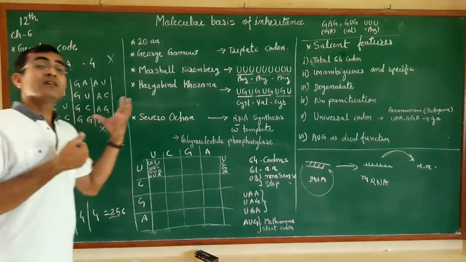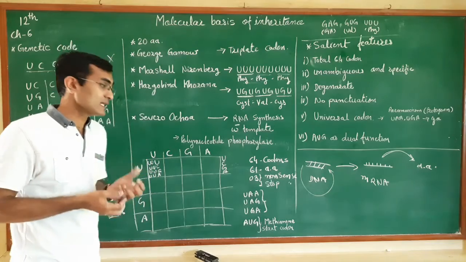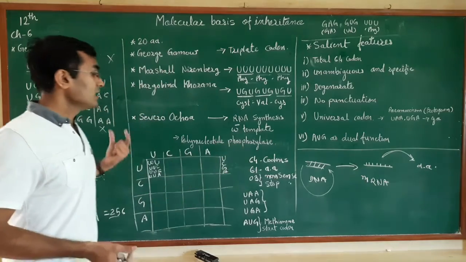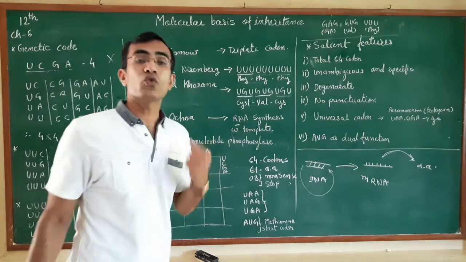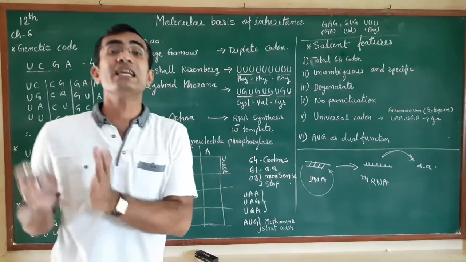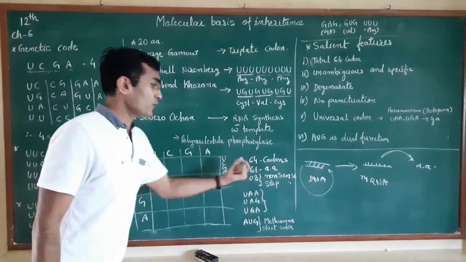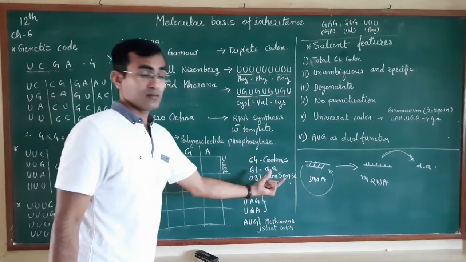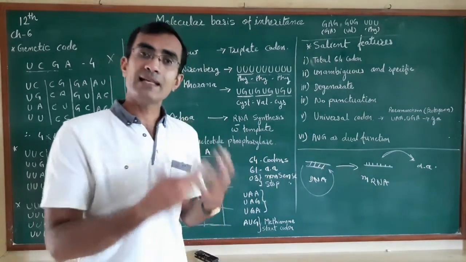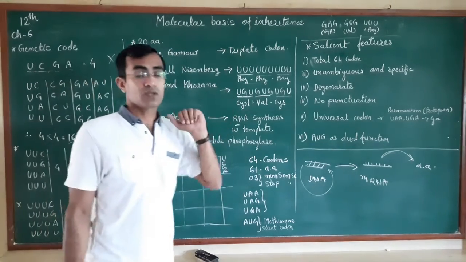Now when these codons were analyzed further, they found that out of the total 64 codons, 61 codons code for amino acids. That means 61 codons code for the 20 amino acids. And out of these 64, three are nonsense codons. That means they don't code for anything. Hence those are called nonsense codons, also termed stop codons.